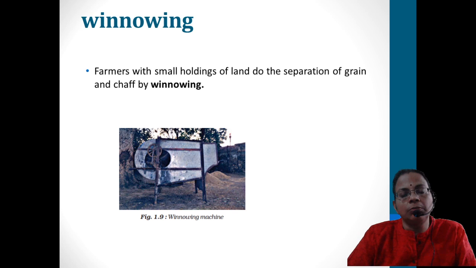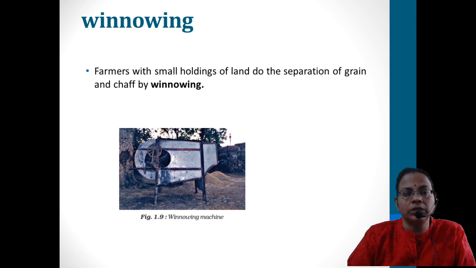A winnowing machine is there, but manually also, in olden days, in a morum, as we say, we can keep the grains and then it can be waved in the direction of the wind. In the presence of wind, the lighter particles will be separated and the heavier grains can be separated from this. And that is labor intensive only.